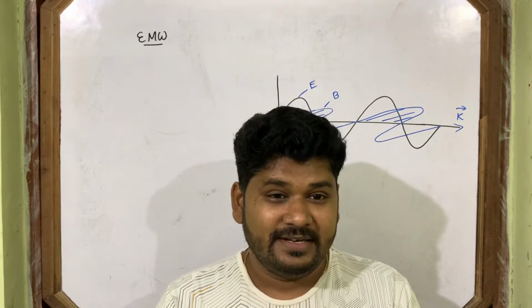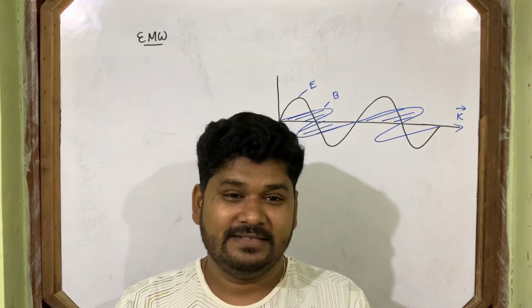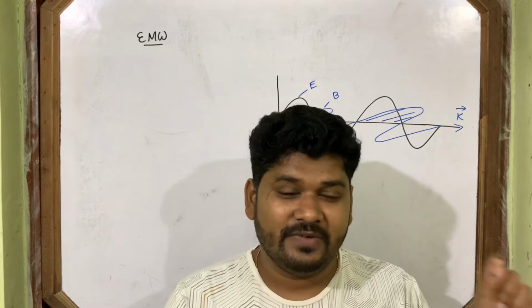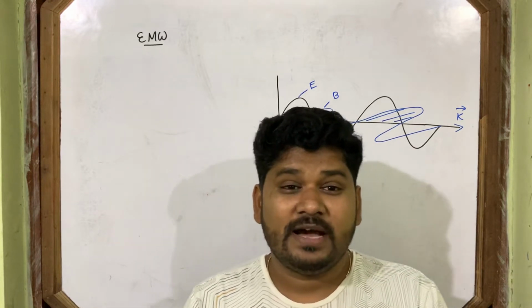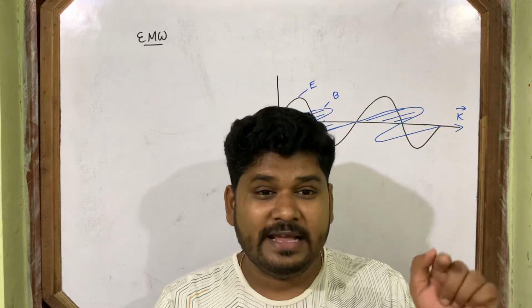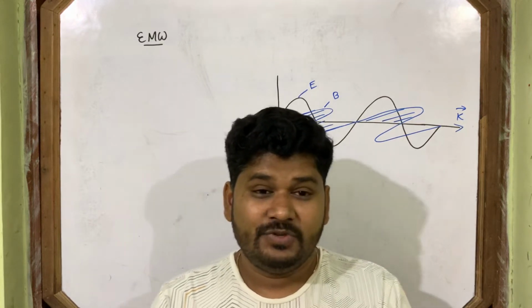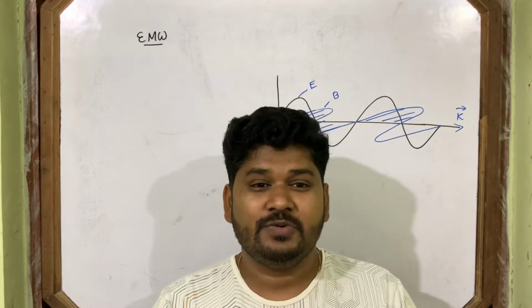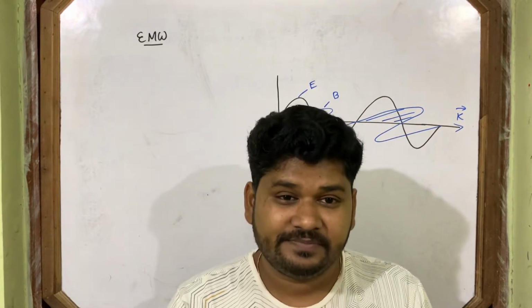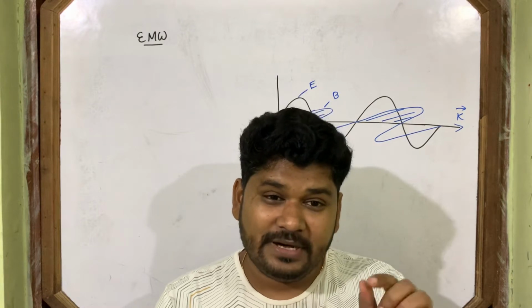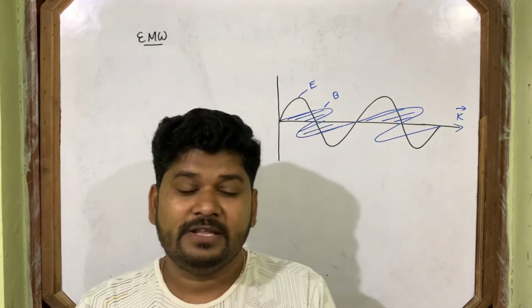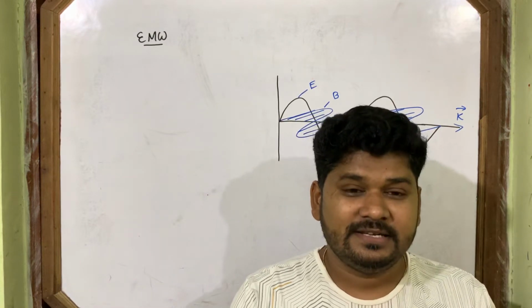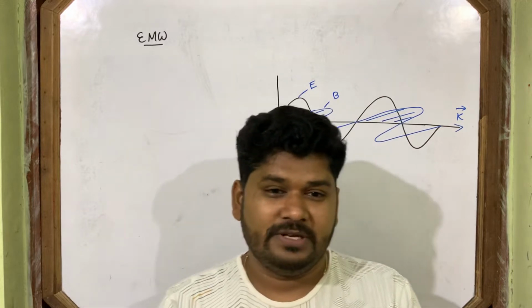But now you will understand the fact. Marconi first transmitted electromagnetic waves from one place to another, through the English Channel. Through the English Channel, Marconi first transmitted it to around 50 kilometers. This is the first step for the invention of radio. As he could transmit it to some distance, radio was invented by Marconi.